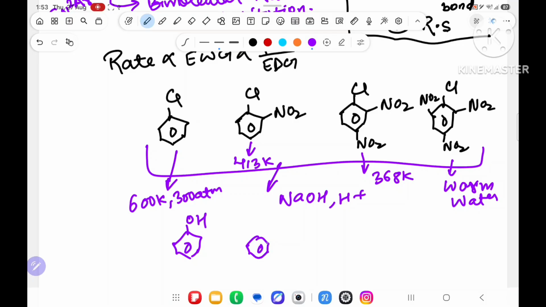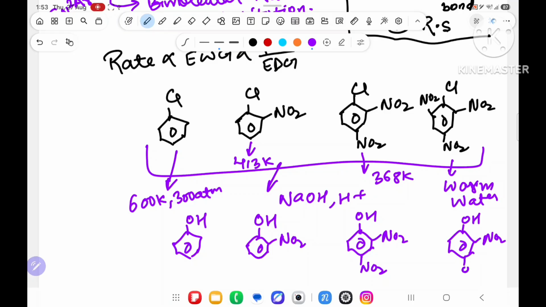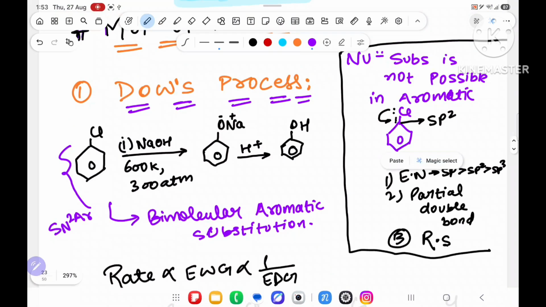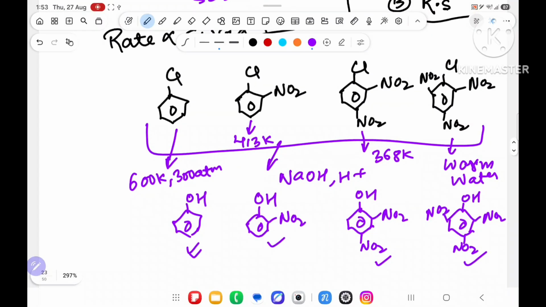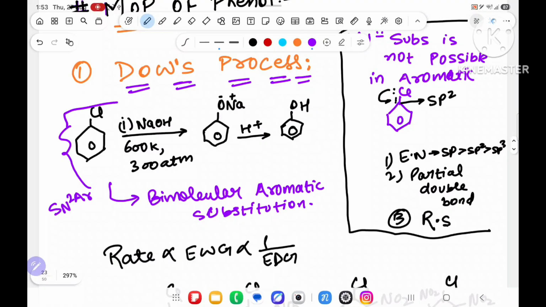It will convert into NO2 and OH. It will convert into NO2 over here, OH. It will convert into NO2 over here, OH. But we are doing the preparation of phenol only. Over here it is coming as phenol, but it is ortho-nitrophenol, ortho-para-nitrophenol. So this is not exactly the phenol. So this is the method I have dictated, how you will see the different parts.